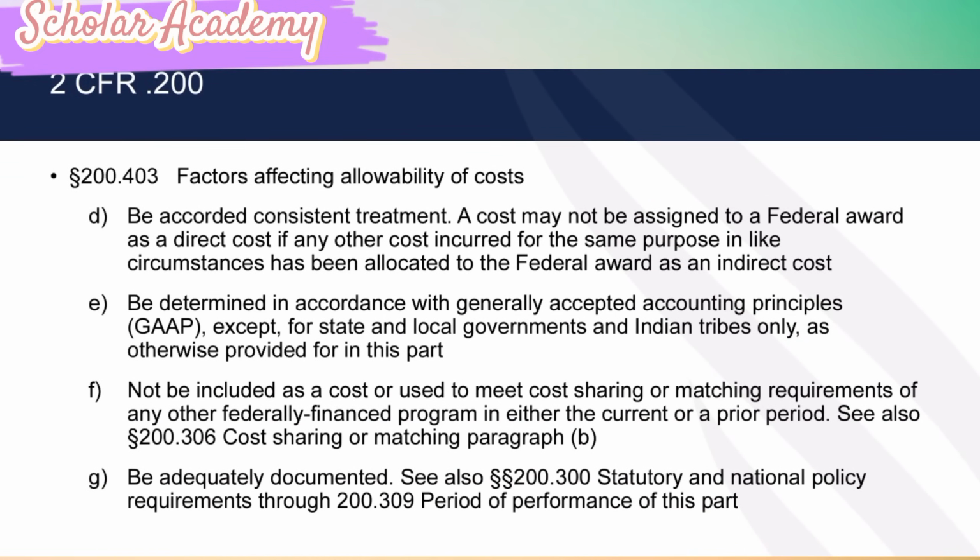Factors affecting allowability of cost. Be accorded consistent treatment. A cost may not be assigned to a federal award as a direct cost if any other cost incurred for the same purpose in like circumstances has been allocated to the federal award as an indirect cost. Be determined in accordance with generally accepted accounting principles (GAAP), except for state and local governments and Indian tribes only, as otherwise provided for in this part.